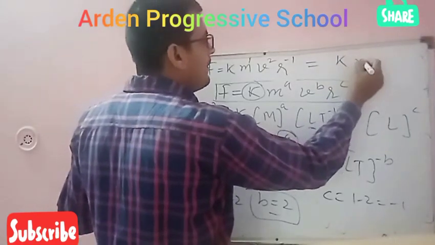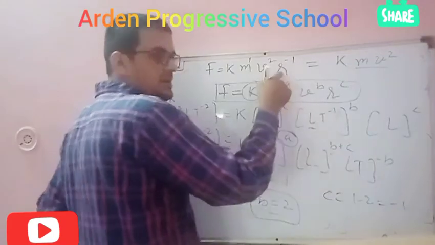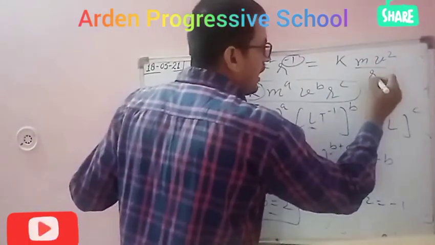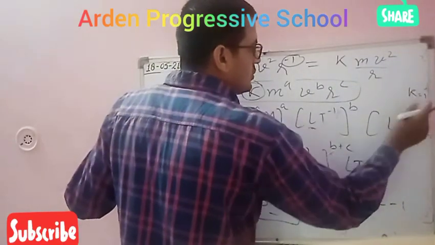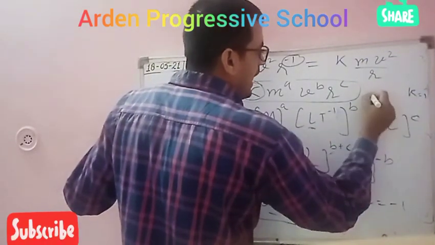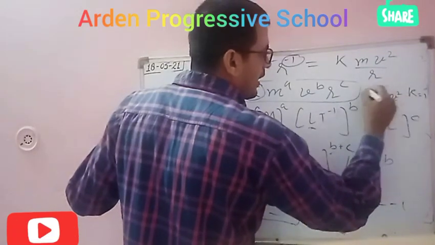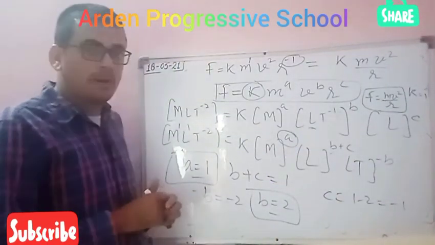Rearrange it. m, v square. I have taken this in the denominator because this is minus 1. What will it be? r. If you put the value of k equal to 1, what formula will you get? F equal to m v square over r. What you got? F equal to m v square over r.